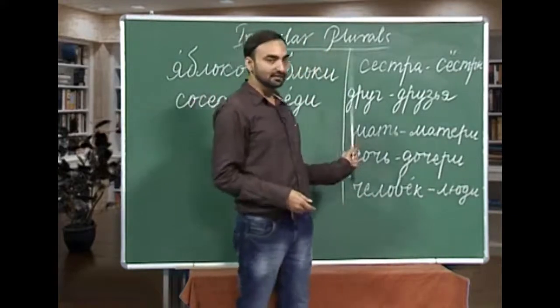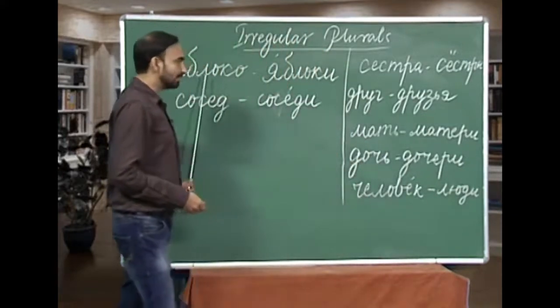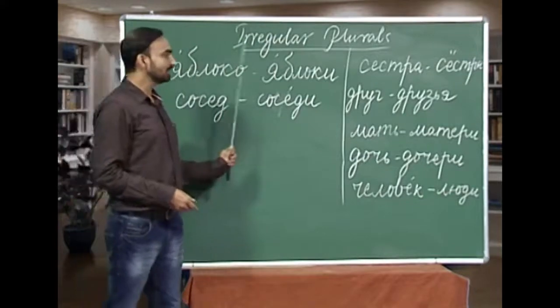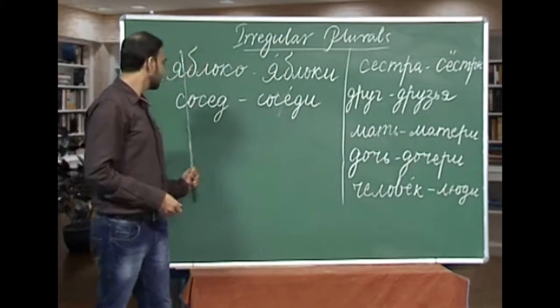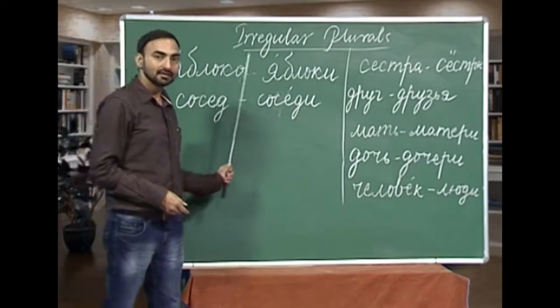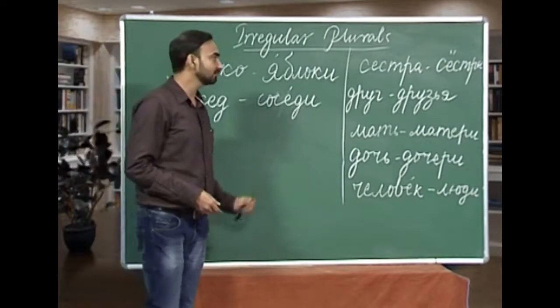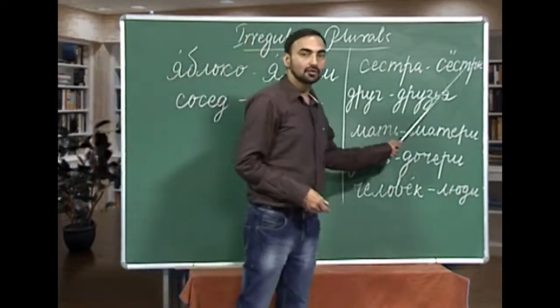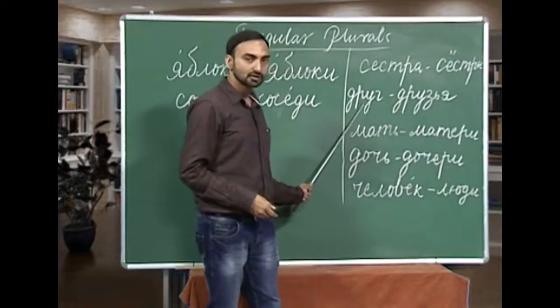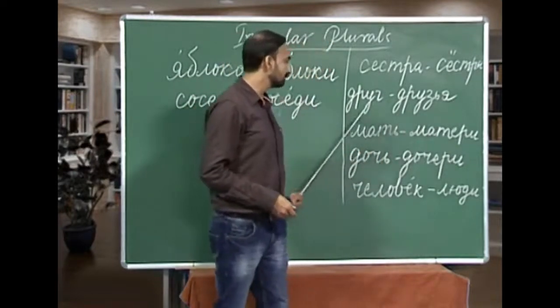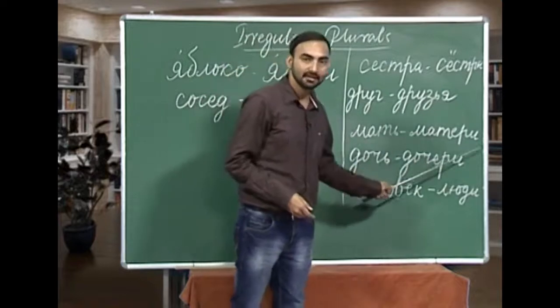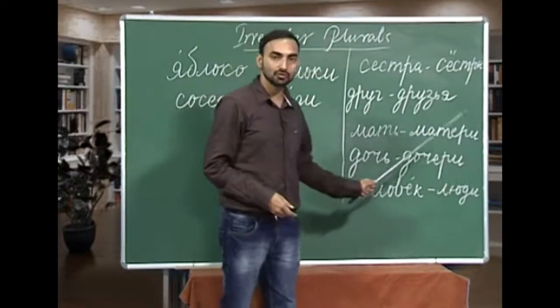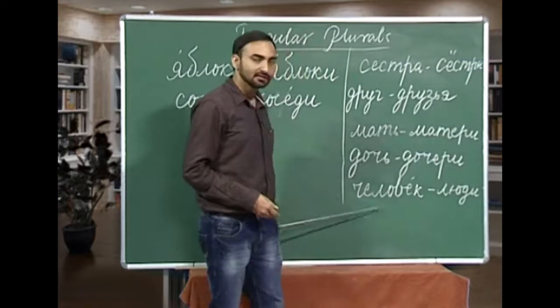Let us repeat them once again. Yablaka, apple, yablaki, apples. Sasyed, neighbor, sasyeji, neighbors. Sistra, syostri. Druk, druzia. Mach, machiri. Doch, dochiri. Chilavek, liuji.